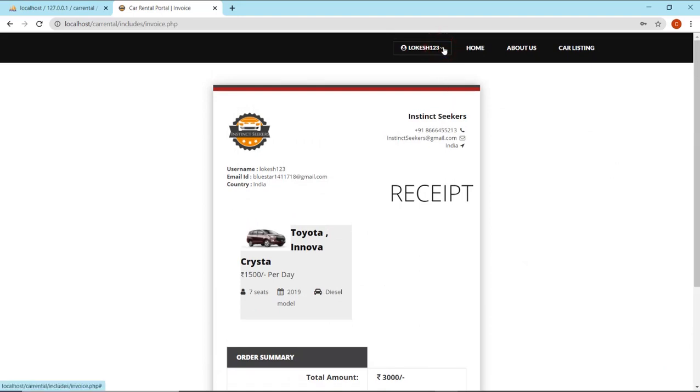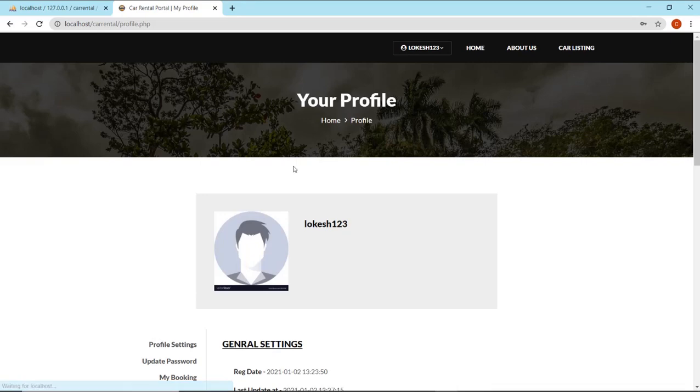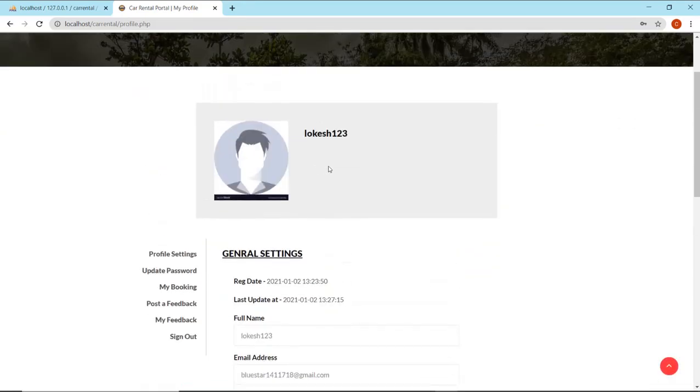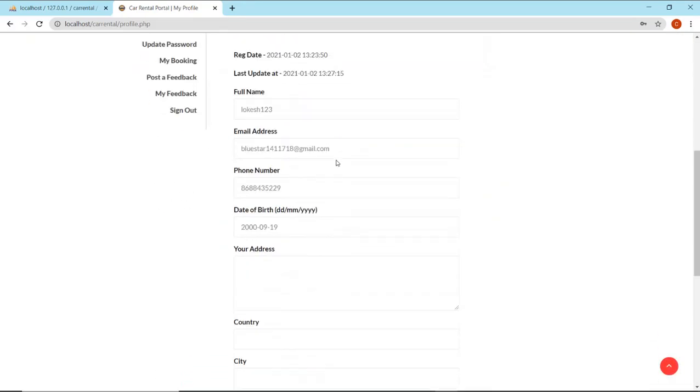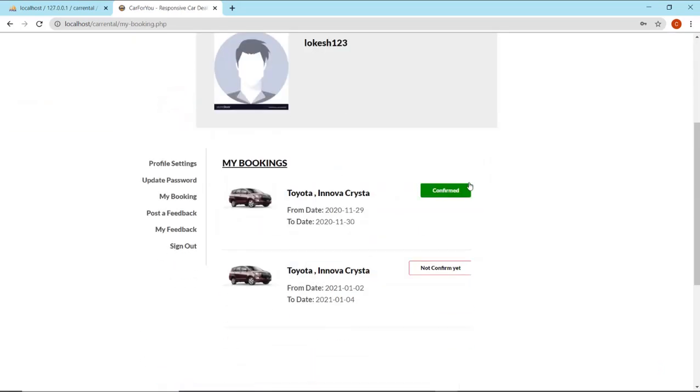Let us explore some of the features that have been created by TechnoGeek, guys. Let us go into home. Now let us check it out. We have a lot of features like profile settings, update password, my bookings, post feedback, and my feedback. The profile settings let you store a lot of details and make a lot of changes. If you need to change your password, of course, you can change it from here. And we can use my bookings too.